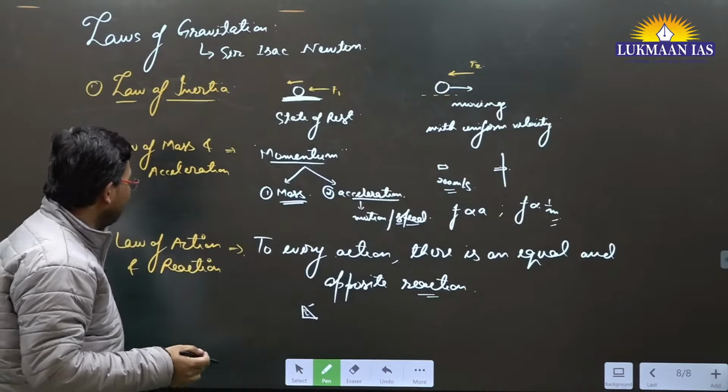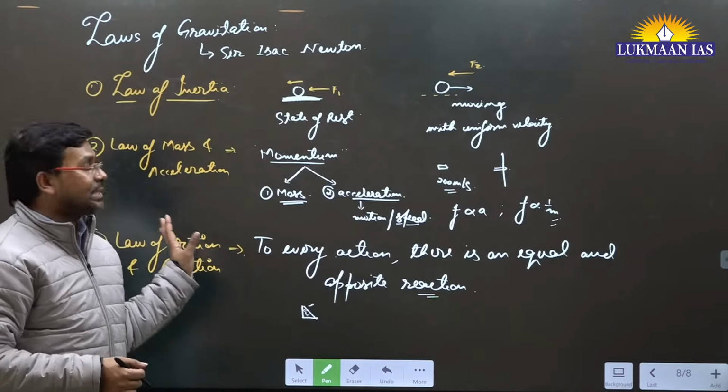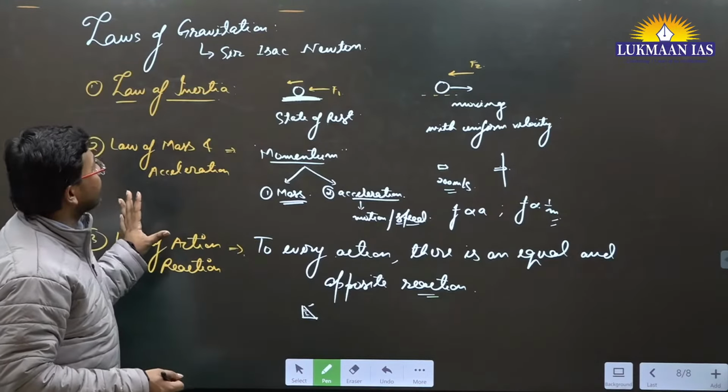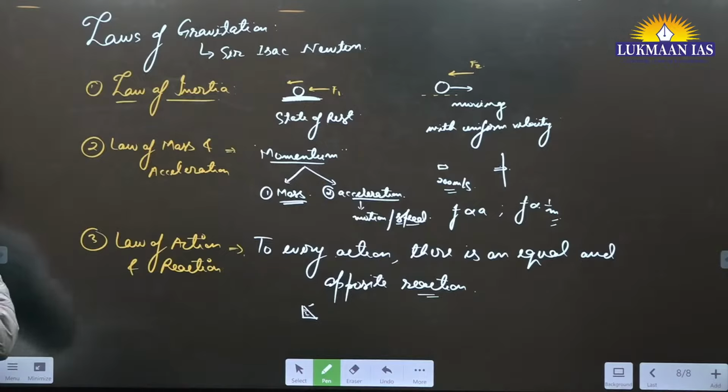So to every action, there is an equal and opposite reaction. That's the thing. So this is known as law of action and reaction. This is laws of gravitation by Sir Isaac Newton.